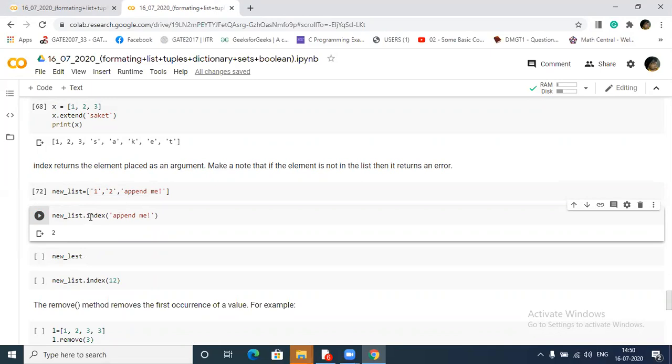So it's a very handy function. Suppose you have a sentence having 100 words, and you want to know the position of a word. Rather than counting the position of the word 0, 1, 2, you can simply use this function and get at what position that word is in your document. These things will be handy in our text mining and all these things.